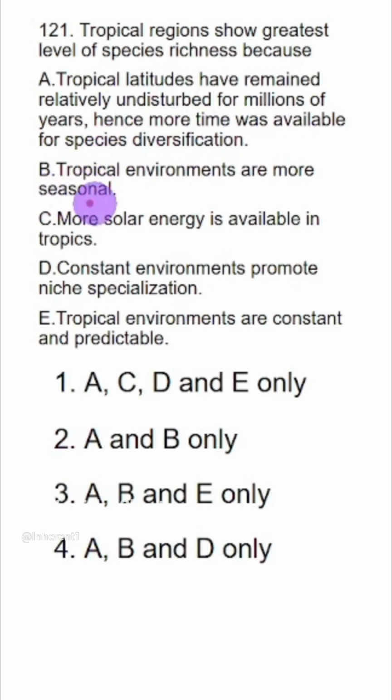Then B, tropical environments are more seasonal. This is incorrect. Temperate environments are seasonal. B is incorrect. So B is not in option 1. It is in every other option. So we have the answer. Option 1 is the correct answer. C is more solar energy is available in tropics. Correct. Constant environments promote niche specialization. Correct. Tropical environments are constant and predictable.